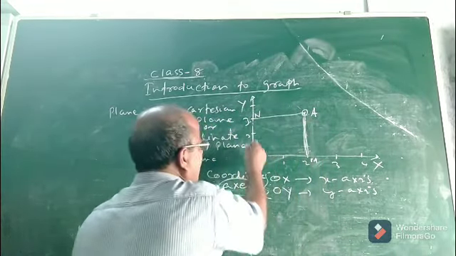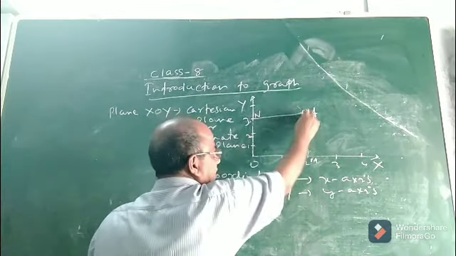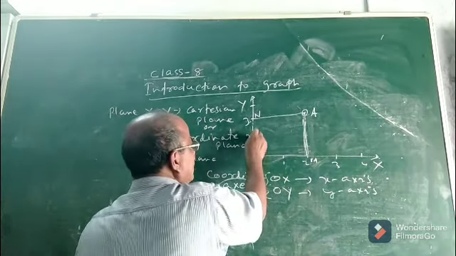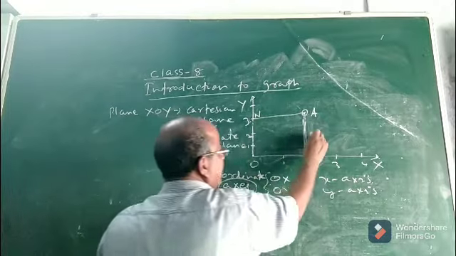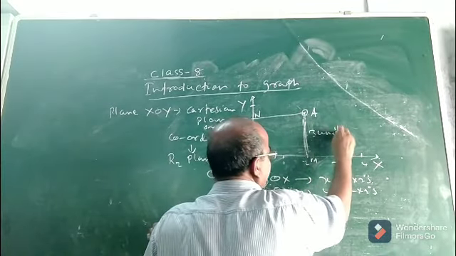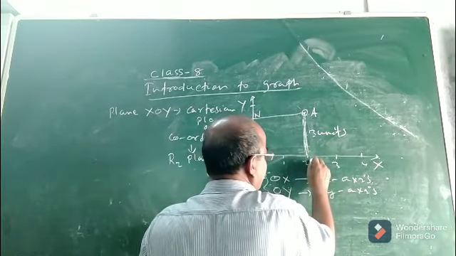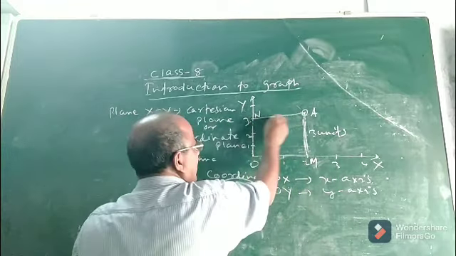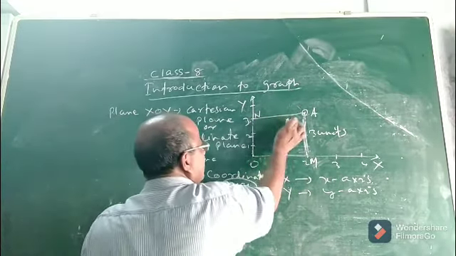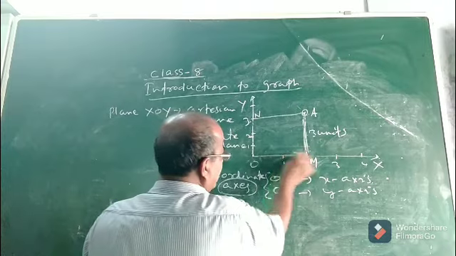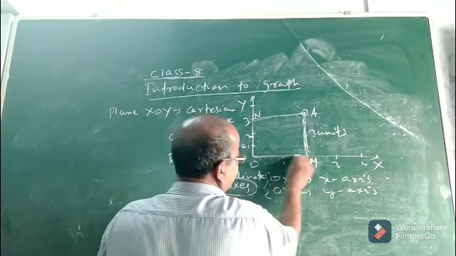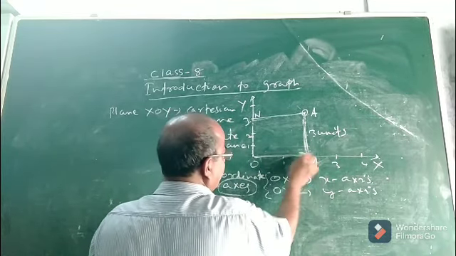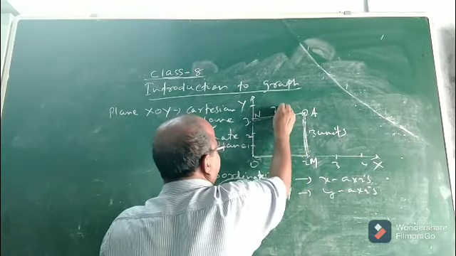Now you can easily say the distances from the graph. What will be the perpendicular distance? 1, 2, 3. The distance AM will be 3 units. And the distance AN, it will clearly be how many units? 1, 2. OM is 2 units, so AN will be 2 units.